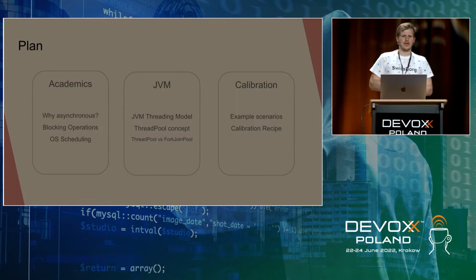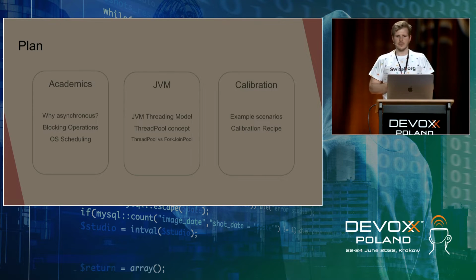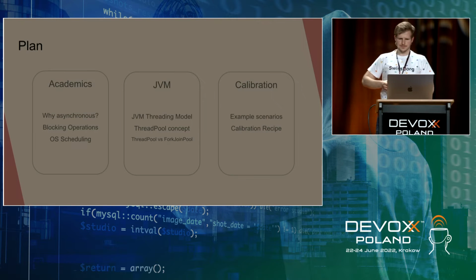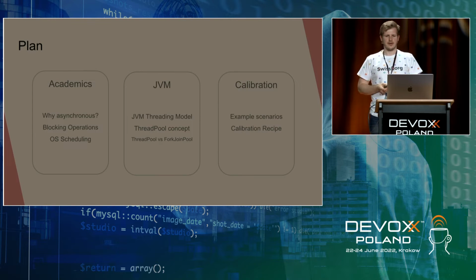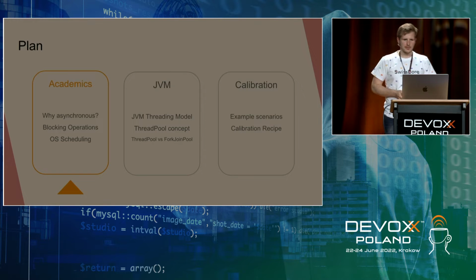Then I will move to the part regarding the JVM, and I will speak a little bit about the threading model in the JVM, and also say a few words about thread pools and their implementations in the JVM. And this all will prepare the ground for the final part, which is the calibration part, when by analyzing example scenarios for threading happening in our application, I will try to give a final good calibration recipe for how to configure our thread pools in a way that we will utilize the CPU in the most efficient, optimal way. So let's start with the first part.